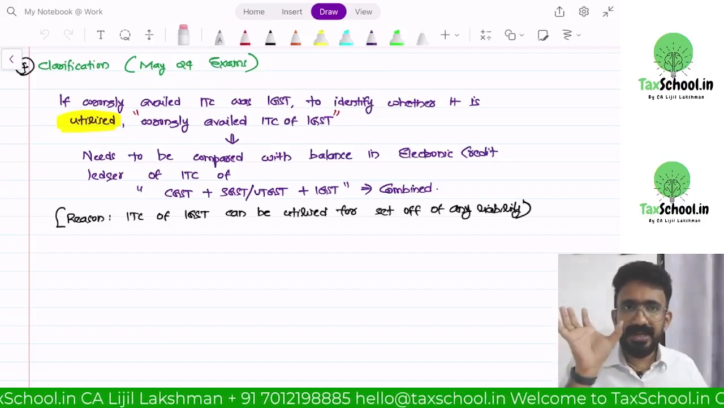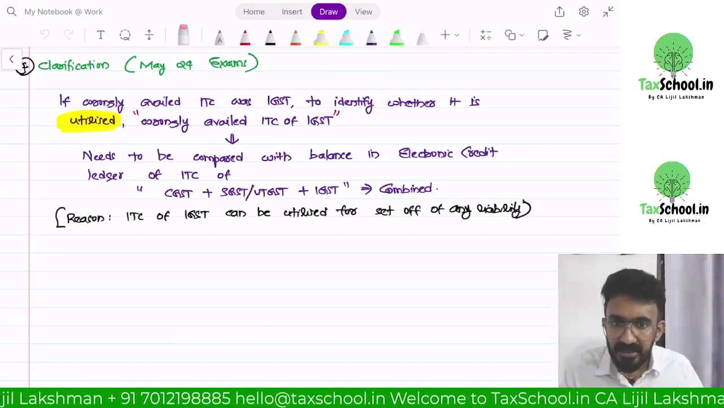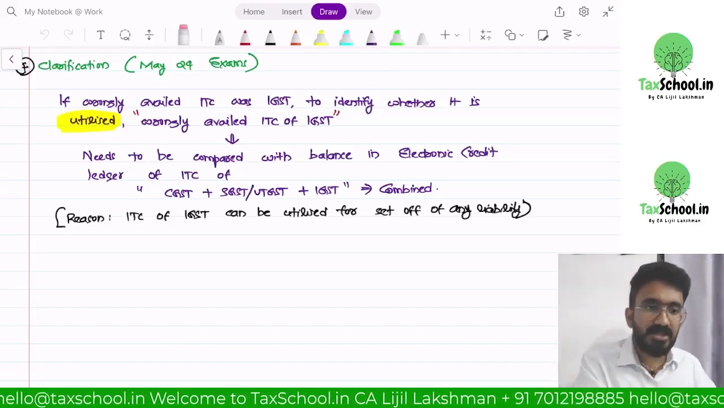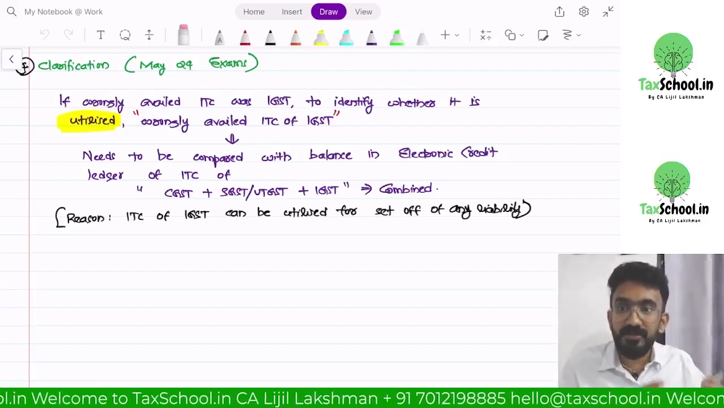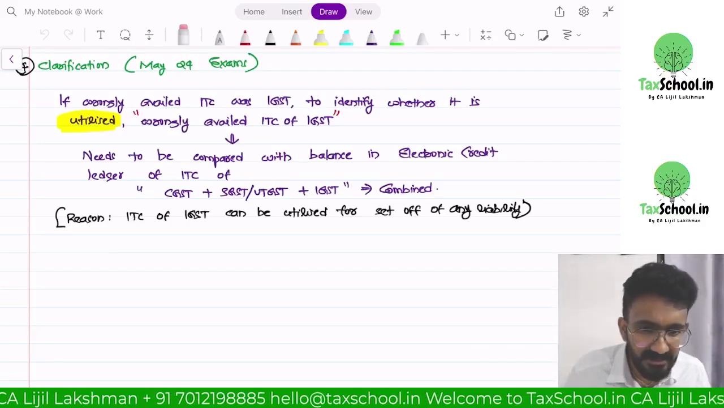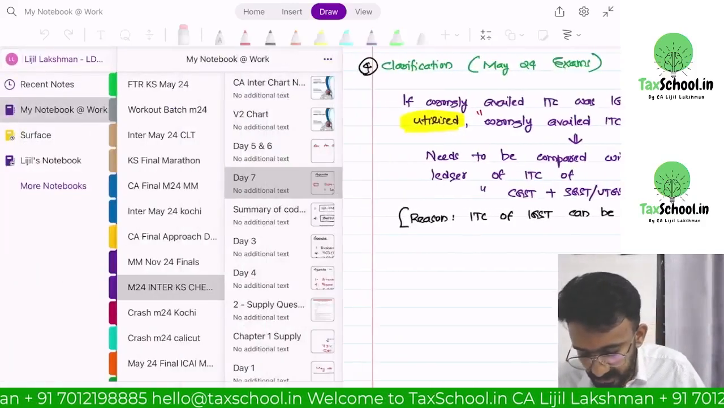Suppose you have wrongly taken IGST of 2 lakh. IGST credit balance is 0. But CGST credit balance is 2 lakh, SGST credit balance is 2 lakh. So, total would be 4 lakh, which means you have not utilized yet. Are you guys understanding this? Can I have a quick yes if this is clear to all of you?